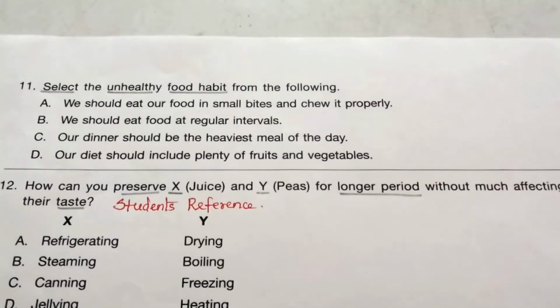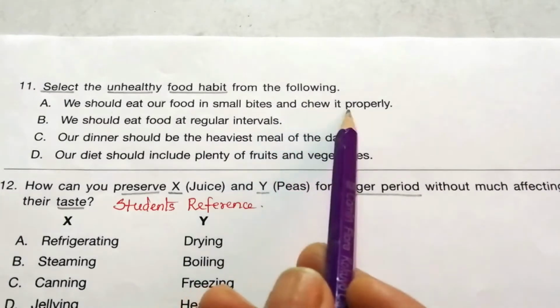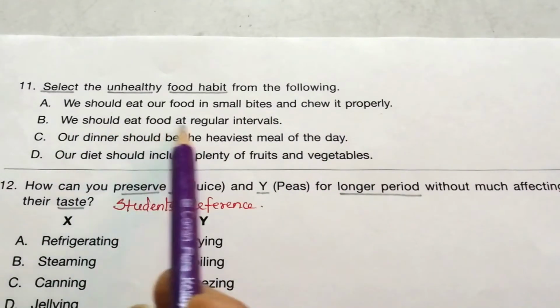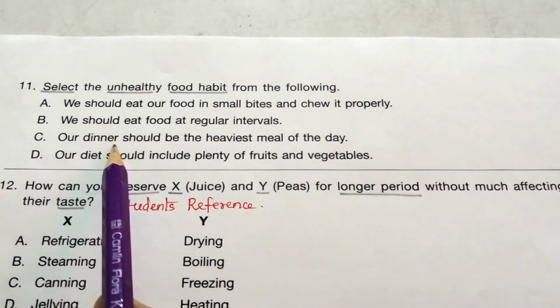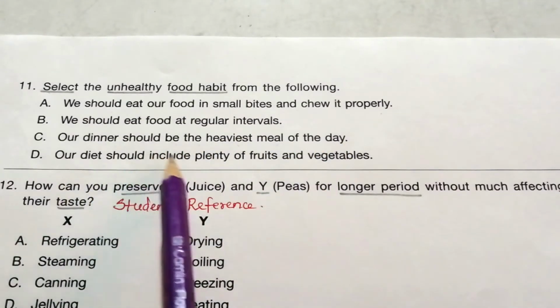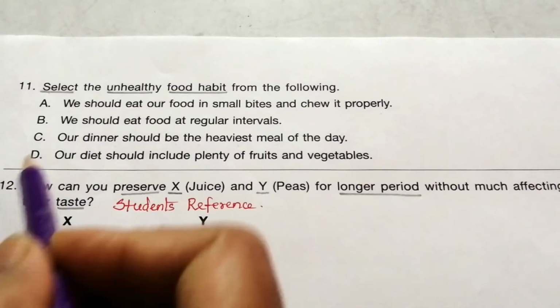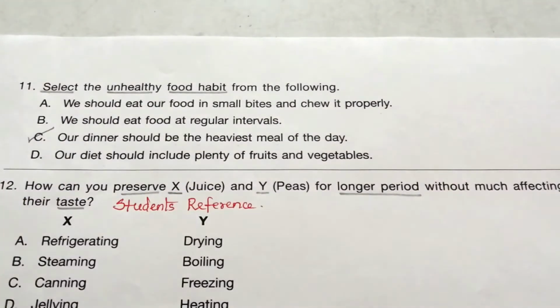11. Select the unhealthy food habit from the following. We should eat our food in small bites and chew it properly. We should eat food at regular intervals. Our dinner should be the heaviest meal of the day. Our diet should include plenty of fruits and vegetables. So the unhealthy food habit here is C.